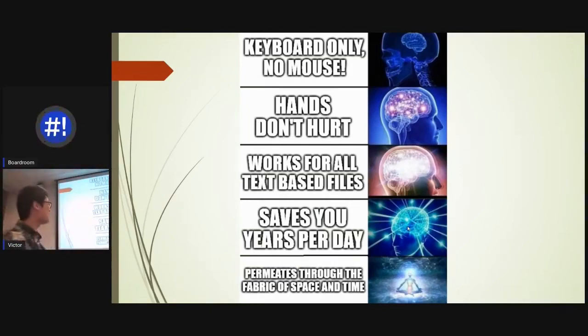Next, it also works on all text-based files, right? So no matter what kind of text file you have, CSV, Markdown, LaTeX, whatever you need, Vim will work for it. And in fact, I do pretty much all of my work in Vim. And it saves you years per day, as hopefully you've seen.